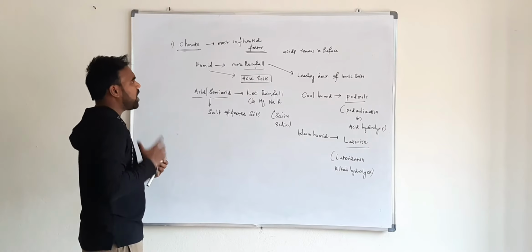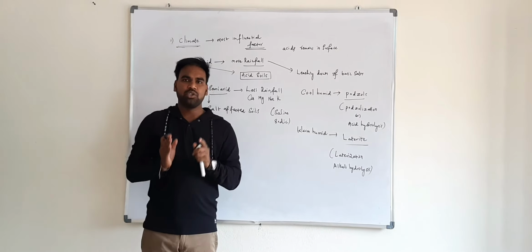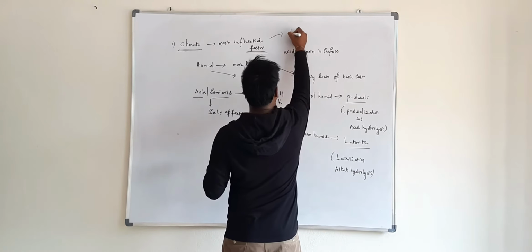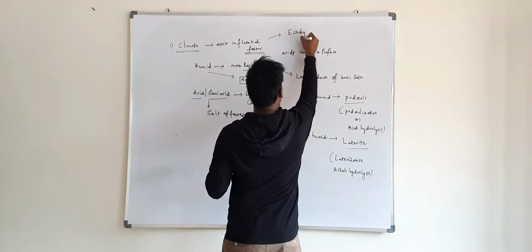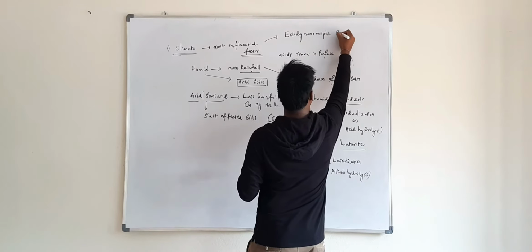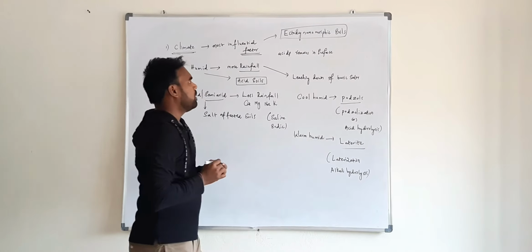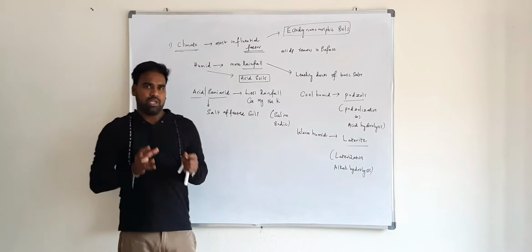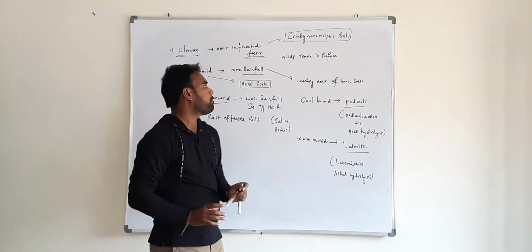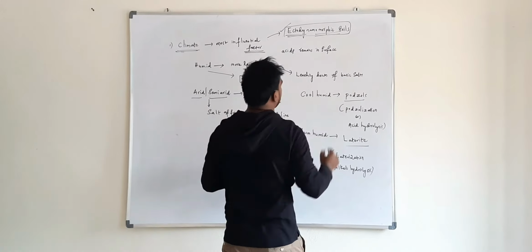And the last point you have to remember: if soils are formed mainly due to the influence of climate, those particular soils are known as ectodynamomorphic soils.